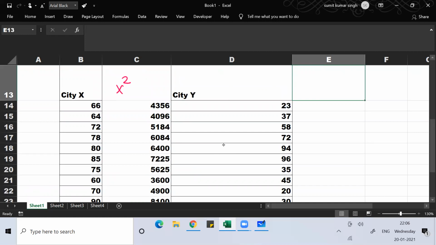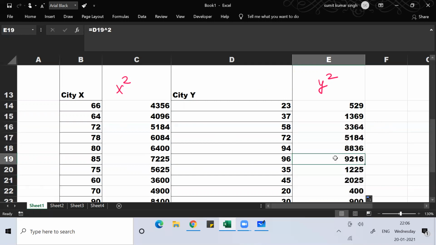So now once you get this y, you can find y square. 23 square is 529, 37 square is 1369. So 58 square, I can be wrong in 58. 58 means 50 plus 8, 64. Then 58 plus 8 is 66, 3364. So 3364. So you can check this, you can use a calculator. Okay, then this is correct. So like this, you can use a calculator and find these square values. Okay, everyone. I think you can do this very well.